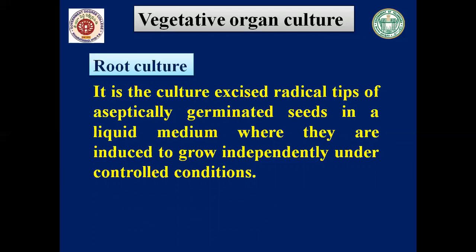You have to choose a plant. The seeds of the plant will be taken and allowed to germinate in aseptic conditions, free of microbes, in a liquid medium where they are allowed to grow. There, when radical tips emerge, germination starts. We will excise or cut those radical tips, and they are used as an explant for the further culture process.